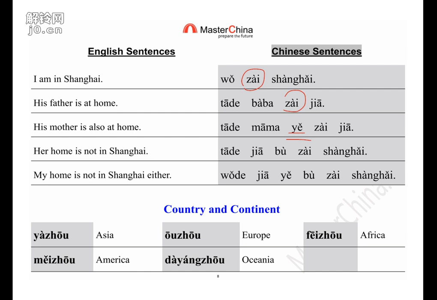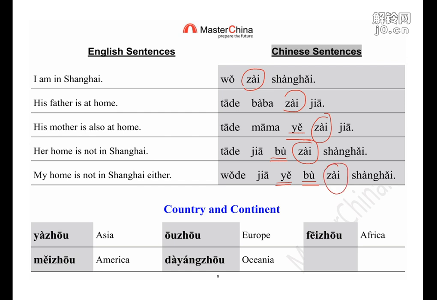And for the negative, same. Not at. I put the not 不 before the part we want to deny. 我不在上海. 我的家也不在上海. So we need to use 也 and 不 together. It means that we repeat the negative part. That's the order. But anyway, 在 for location.